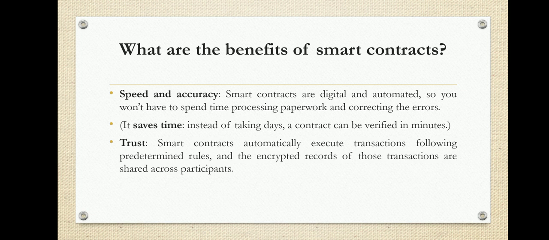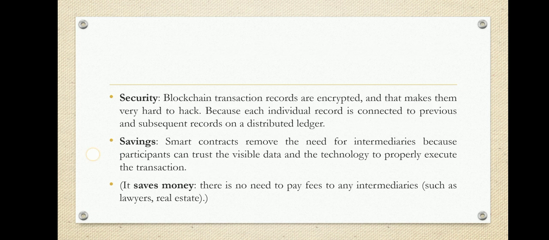Next we have trust. The advantage of smart contracts is trust. Smart contracts automatically execute transactions following the predetermined rules and the encrypted records of those transactions. Here there are no third party entities. We are running the smart contracts on the blockchain, which obviously provides trust. One more advantage is security. Once you have deployed the smart contract in the blockchain, it is more secure because the transactions stored in the blockchain network are immutable and cannot be modified. So it provides security.